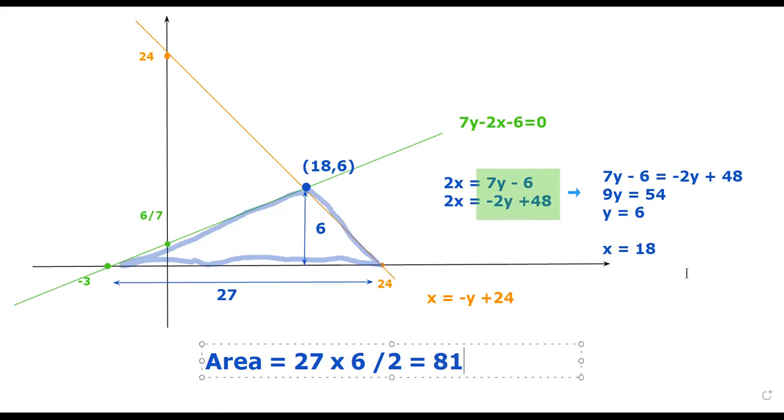Now, every time you see an area bounded by certain curves, it is advisable for you to draw the diagram out. You don't need to draw as precisely as me. All you need to do is sketch it out and find out what points are there. Just make sure you get the x-intercept and y-intercept correct for each of these curves. If you sketch it out like this, then you will most certainly get a very accurate number.